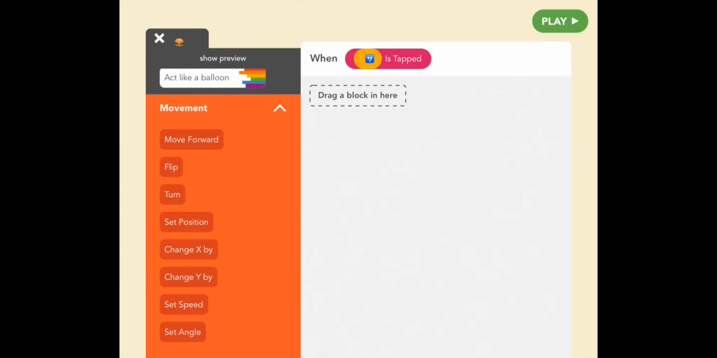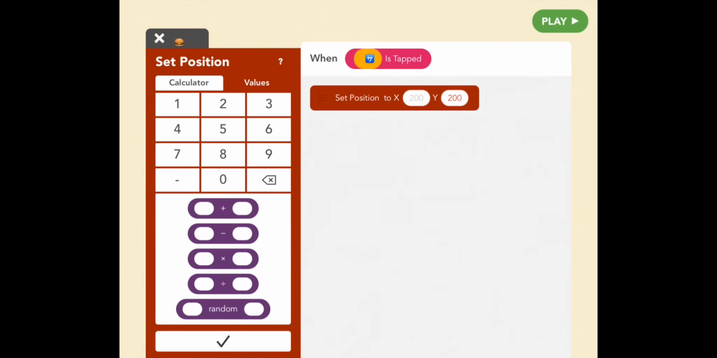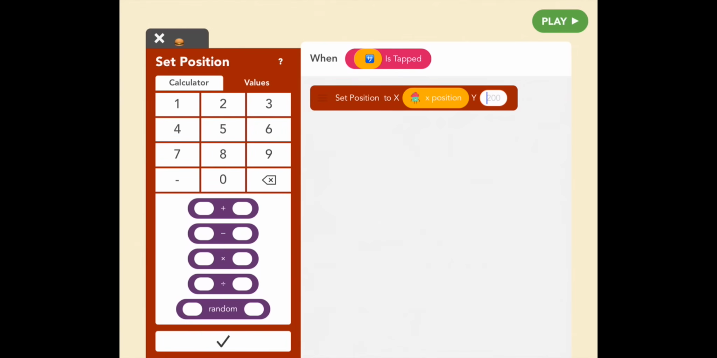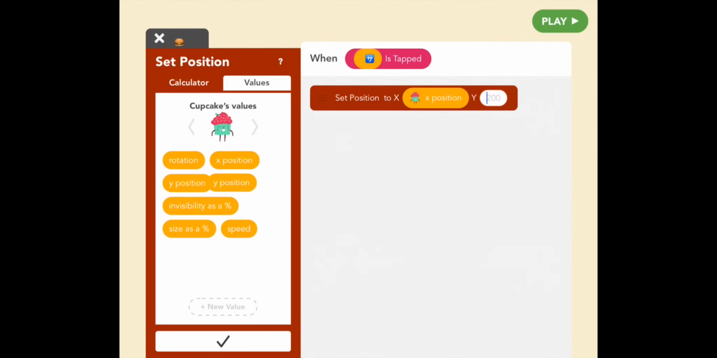We got to put it in her hands. So how do you do that? You set position. Not just 200, 200. We got to find Cupcake's location. So the way we do that is we go to values, and then we look for Cupcake. And there it is. So X position, and then Y, back to values, and we drag out Y position.